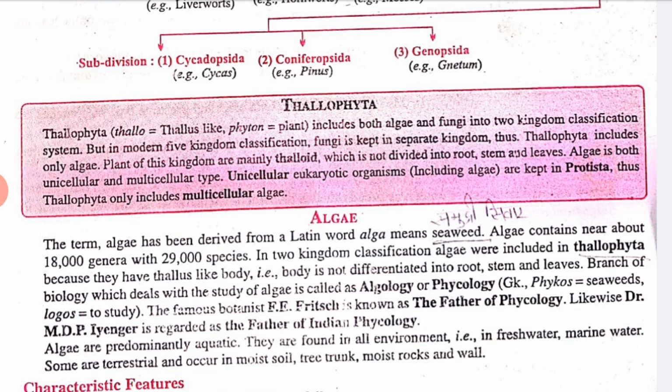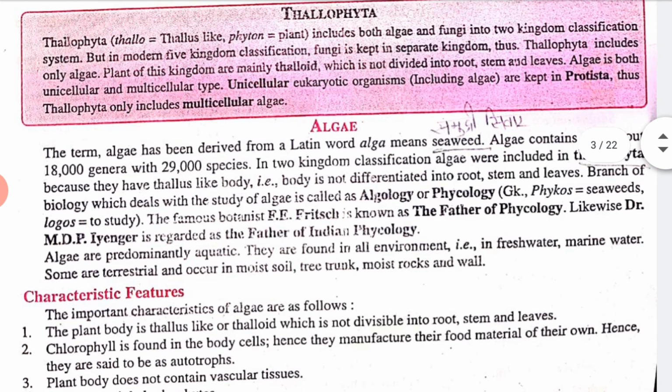The term algae has been derived from a Latin word alga, that means seaweed. Okay, algae contain near about 18,000 genera with 29,000 species. In the two kingdom classification, algae were included in thallophyta because they have a thallus-like body, that is, the body is not differentiated into root, stem and leaves. The branch of biology which deals with the study of algae is called algology or phycology. Phykos means seaweed and logos means to study.